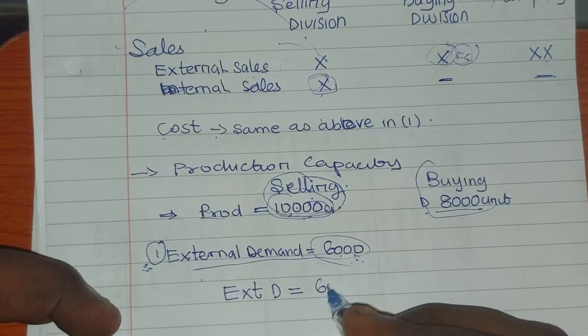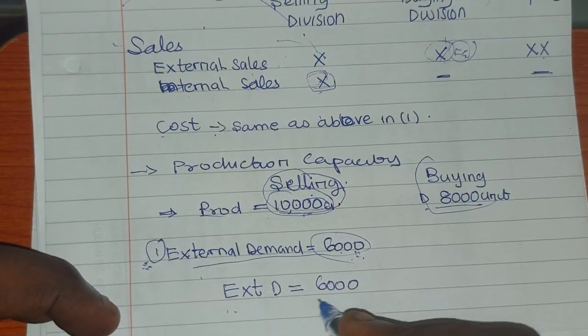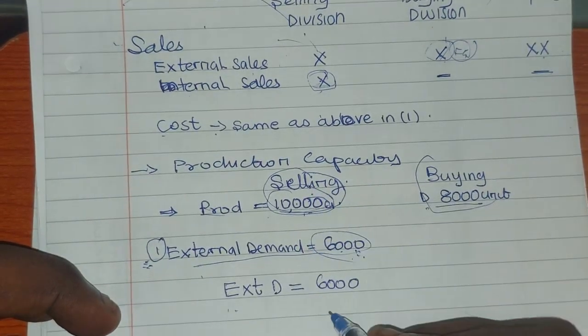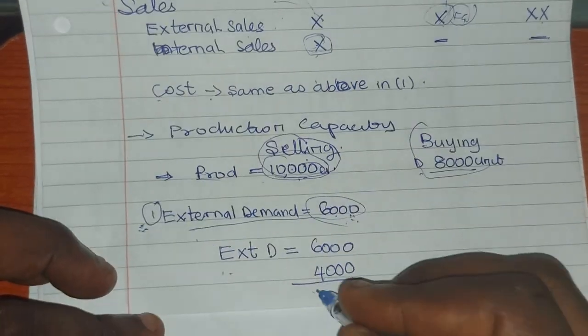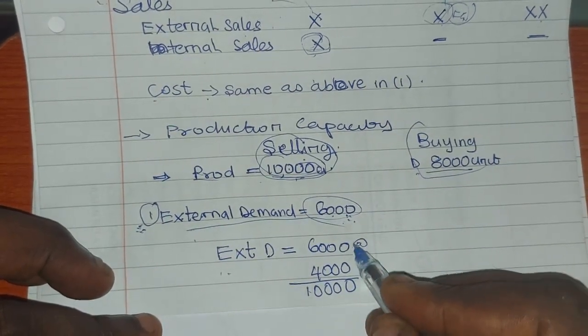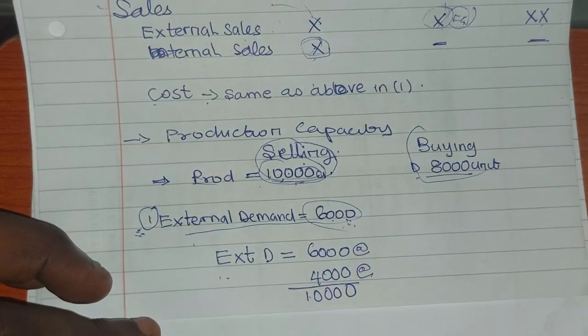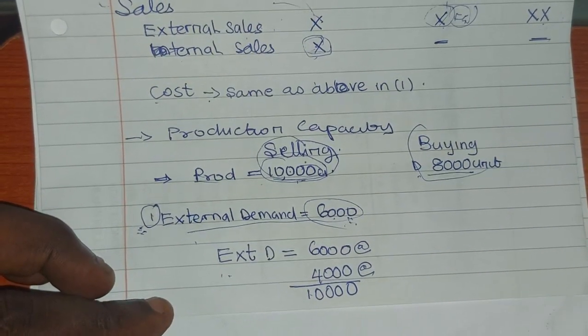That's 6,000. You now say the remaining one will be 4,000, and the total is 10,000. Now, what price? This one is at what price? That is where the ideal price comes into play.